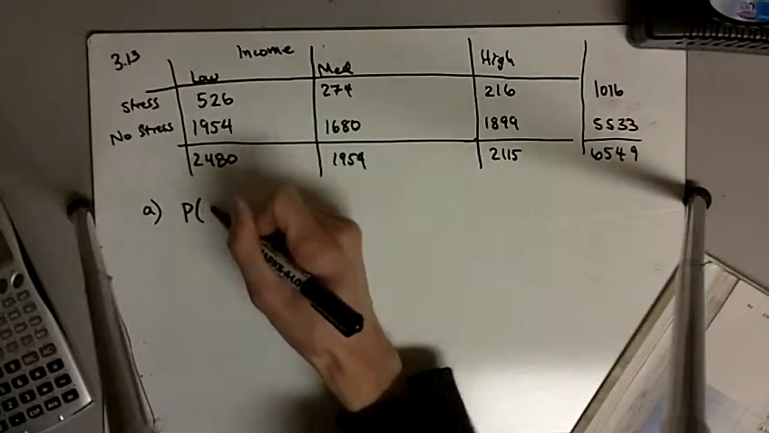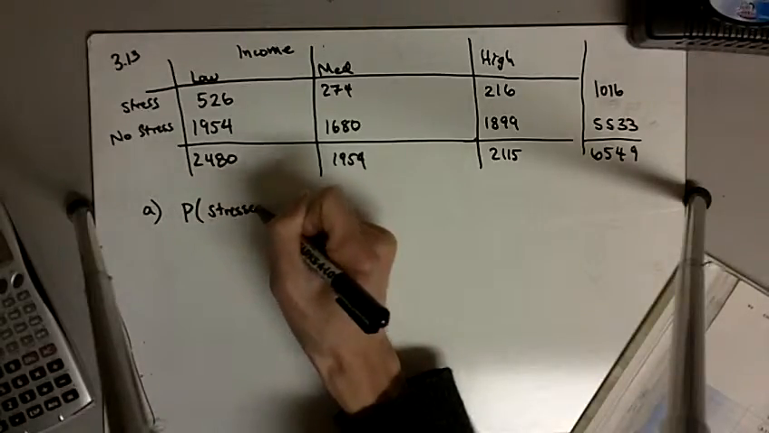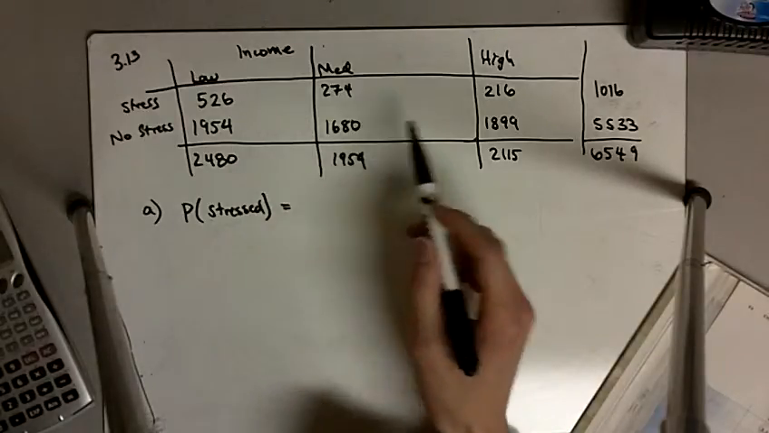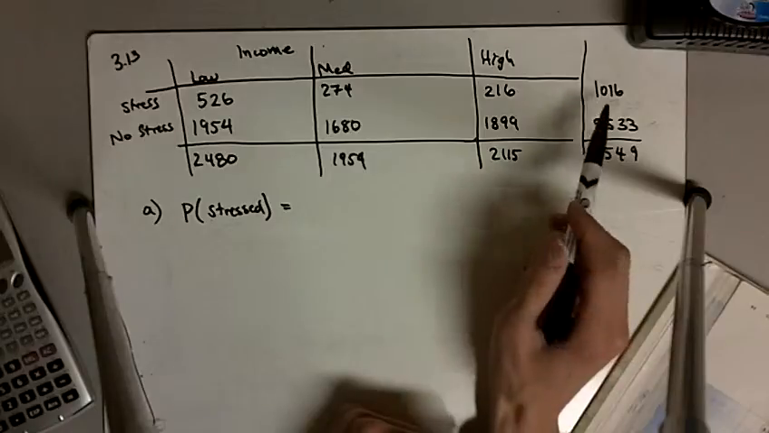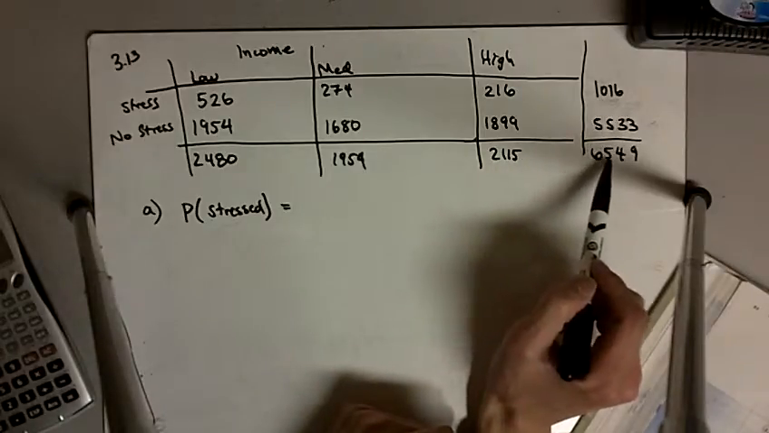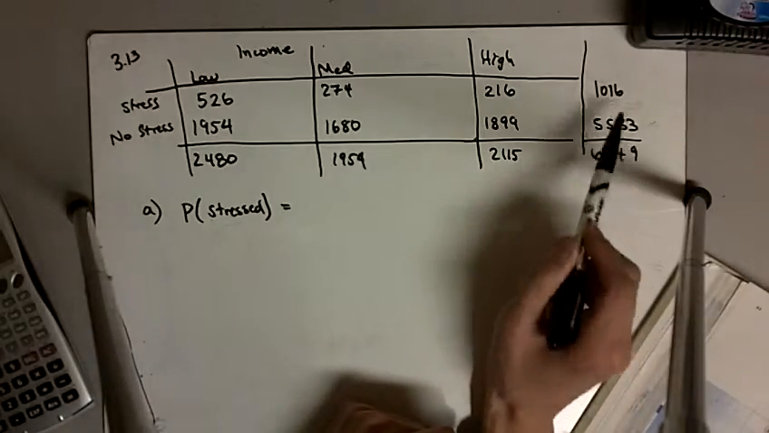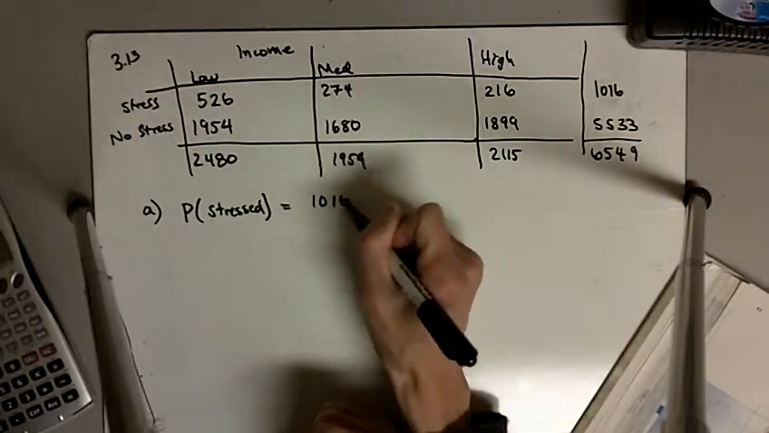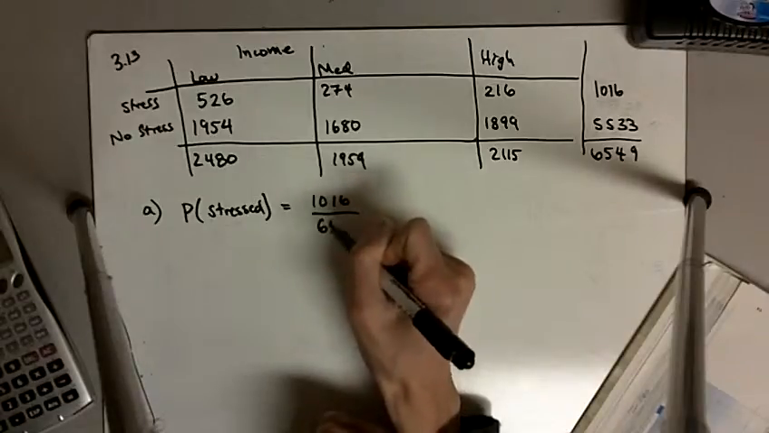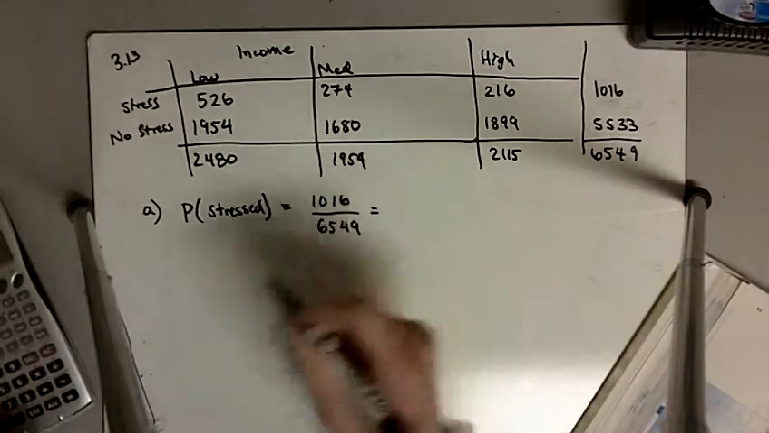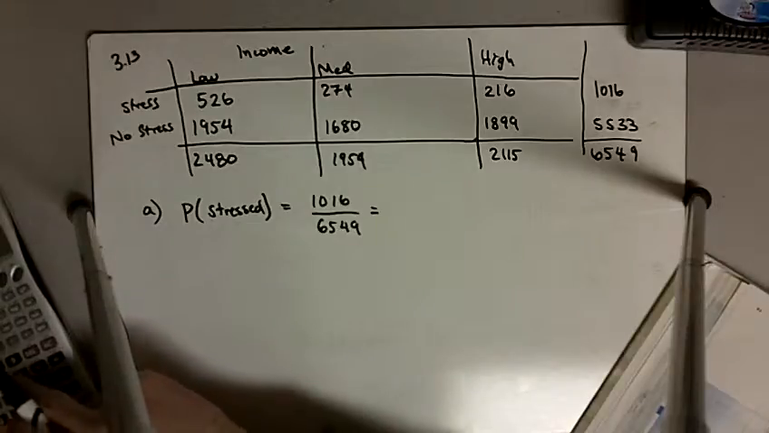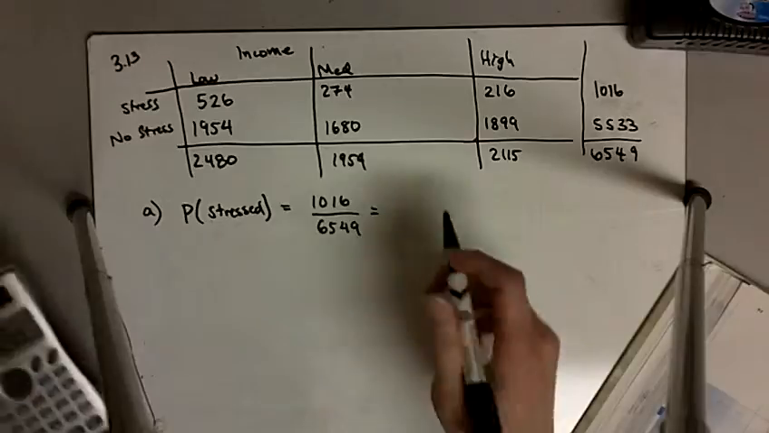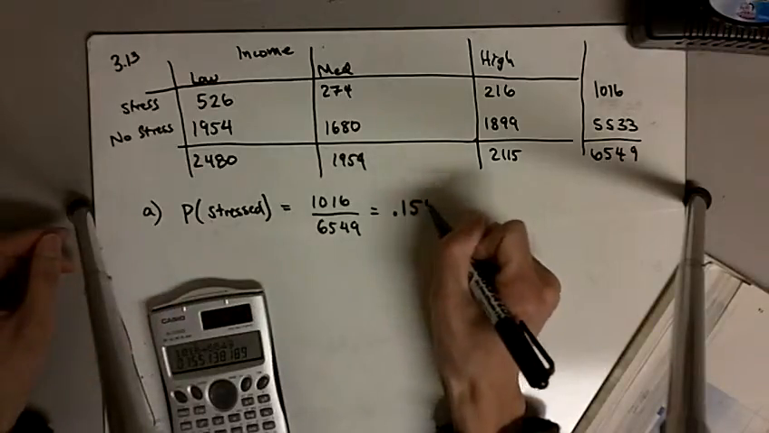So what is the probability that someone is stressed? In this case, we don't care if the person makes low income, medium income, or high income, but just whether they're stressed or not. So out of the 6,549 people who were in the study, 1,016 were stressed. So this is going to be 1016 divided by 6549, and that is equal to 0.155.